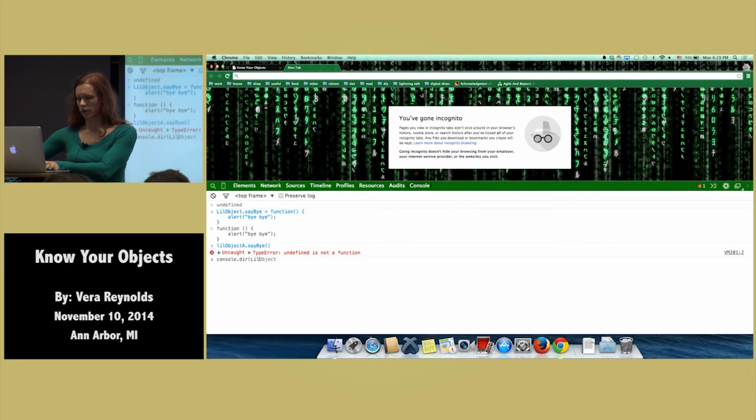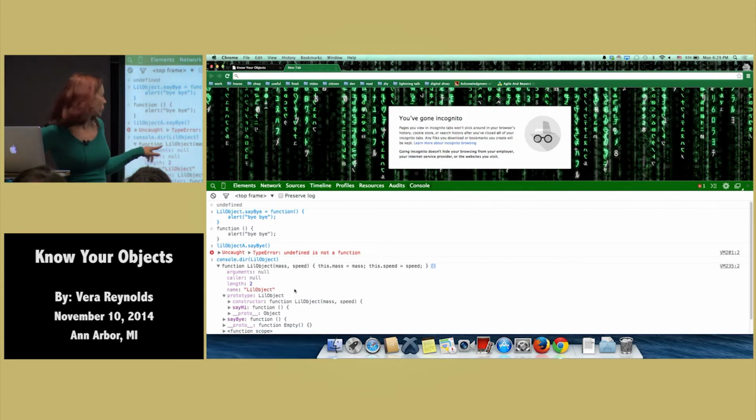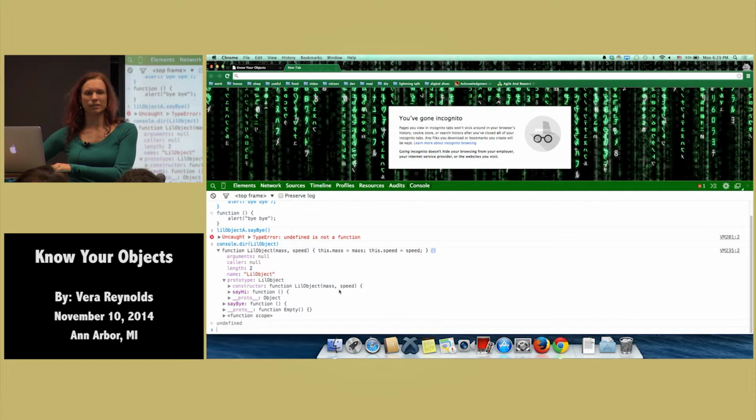Let's explore our little object function again. So notice that the say by function is defined on the function, whereas the say hi function is on the prototype. Now, this is the one piece that I had to really remember: the only link between the constructor function and the object is the prototype that was used, right? So the prototype property that points to an object, and then the object that's created, that's the only link between the function and the object. And even though you're adding things to the function after that, it's not really affecting the object. Just realized I said object like 10 times in that sentence. Okay.